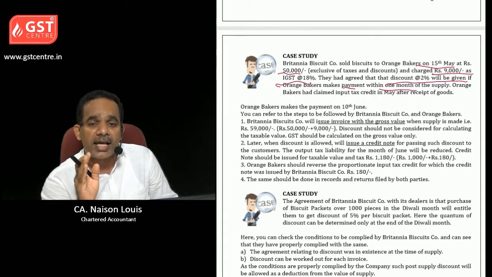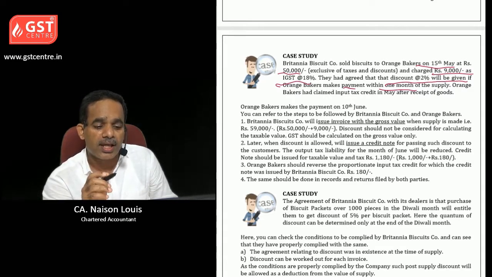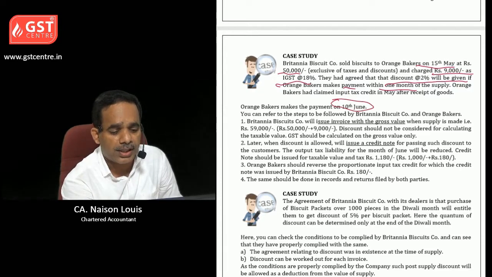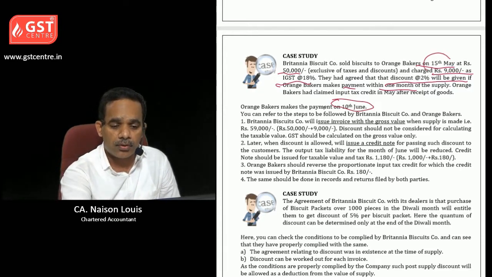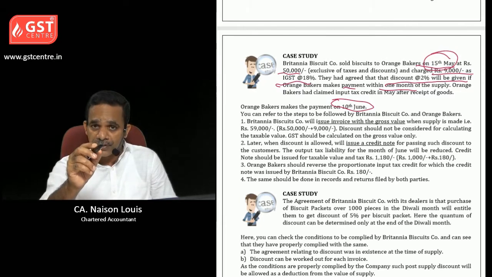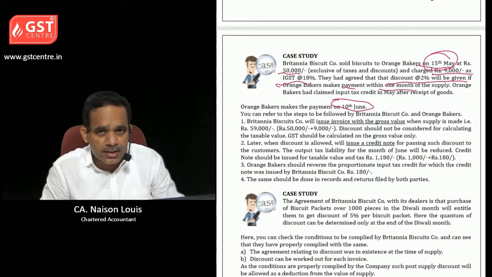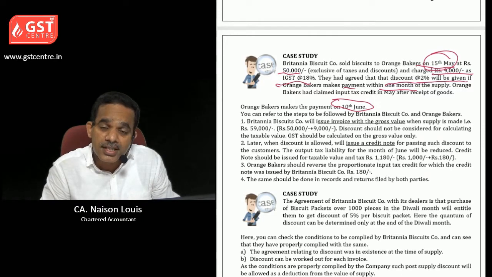Orange Bakers had claimed input tax credit in May after receipt of goods. And when the payment was made, it was 10th June. Okay, so the supply was on 15th May, so it is done within 1 month. So whether the discount is available or not, it is available for Orange Bakers.